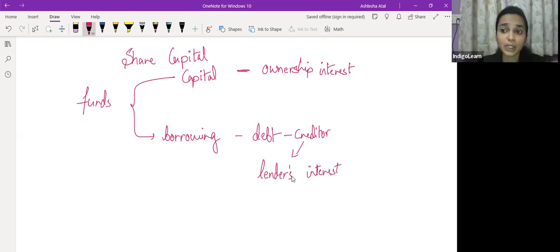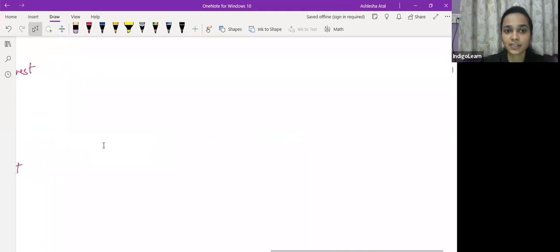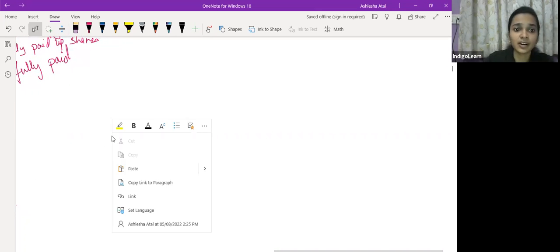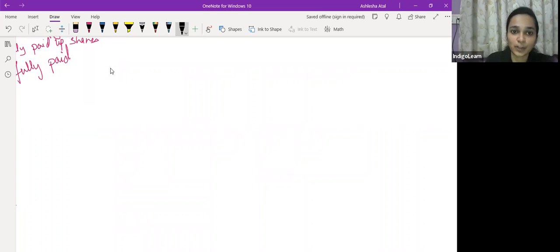So there are different ways in which a company can raise funds. It can either be by way of raising capital, or it can either be by way of borrowing money, borrowing funds from different people. So ये कुछ तरीके होते हैं of how the company is raising funds. Now talking of share capital, we are talking of classification of share capital. जब हम share capital की बात करते हैं, I'm sure you all are aware of the classification of share capital, but let's just quickly brush up or revise what you have already studied about classification of share capital.